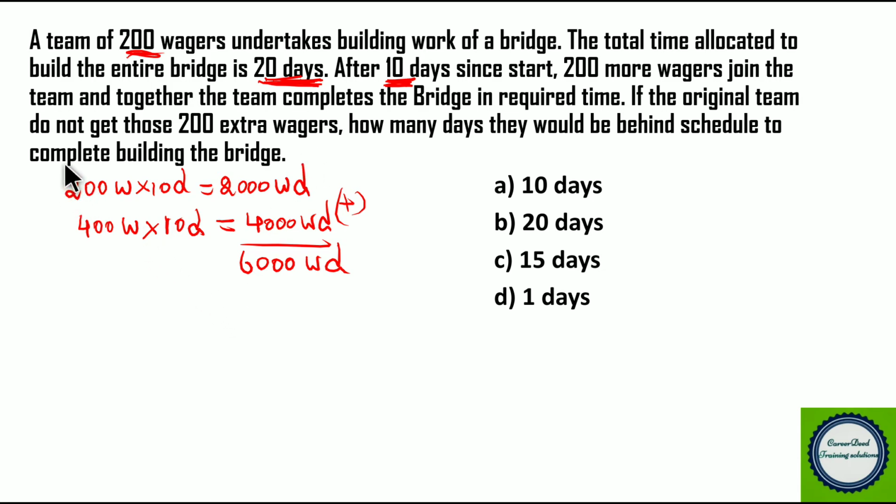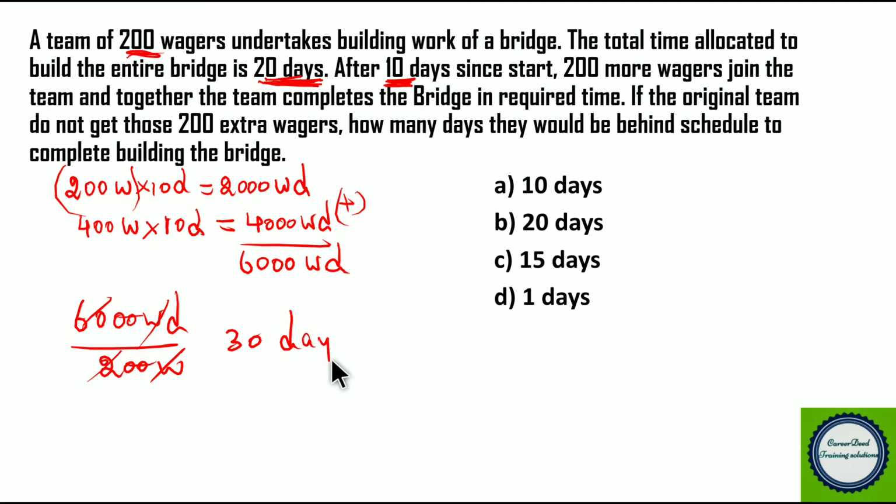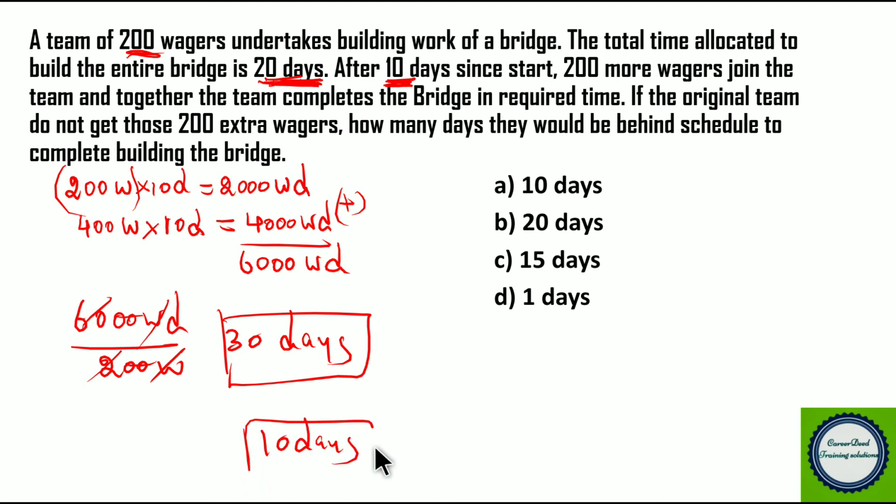Now, if we have only these 200 wagers, right? They will complete this work in how many days? Wager units cancel and we have 30, right? So they will complete the total work in 30 days, but actually they have to complete the work in only 20 days, which is 10 days extra, right? So the answer for this question is actually 10 days. So they will take 10 more days to complete the whole work. This becomes our answer. Hope you understood the problem.